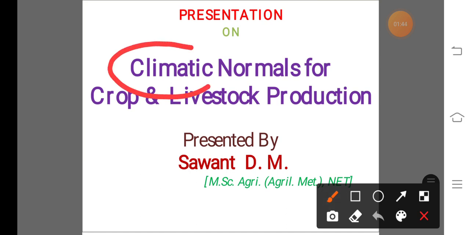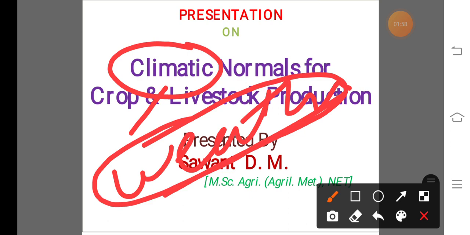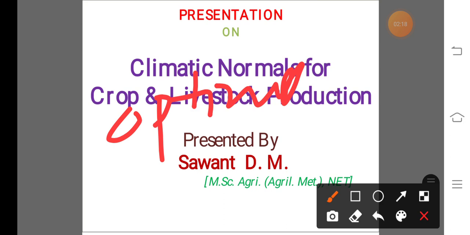We know climate means the generalized or average condition of weather. Average or general condition of weather is known as the climate. And climatic normals means a degree of temperature or amount of rainfall or humidity, etc., weather parameters which distinguish optimal condition from those defined as abnormal, both causes of excess and insufficiency.